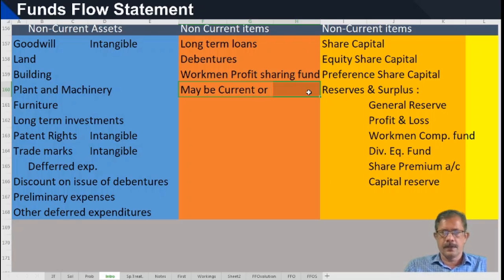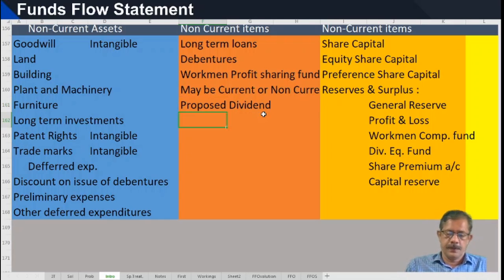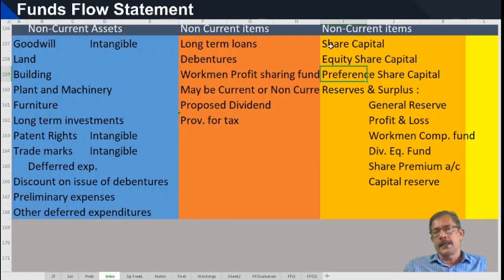That is, two items are there: one is proposed dividend and the other is provision for tax. And these two may be taken as either non-current or current. We will discuss it later. And the next is non-current items, otherwise net worth. And this is called the net worth.